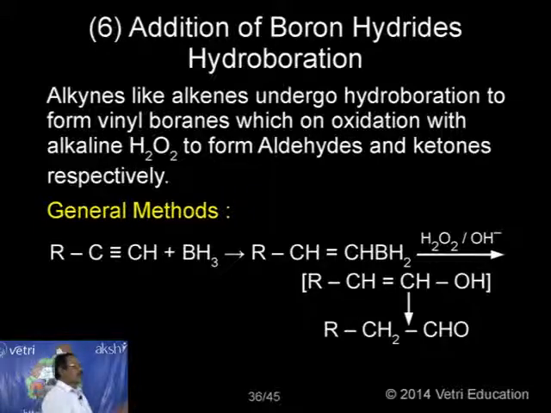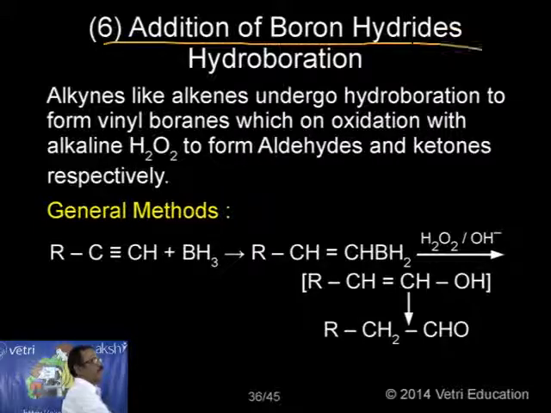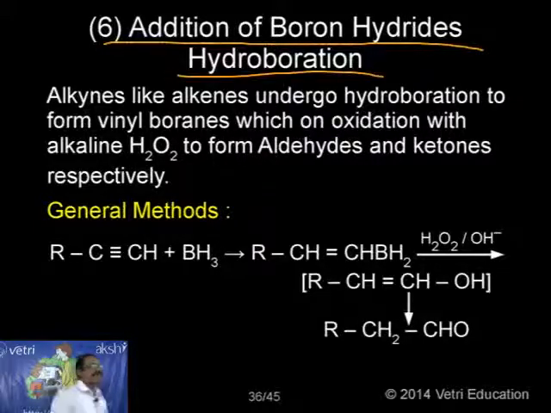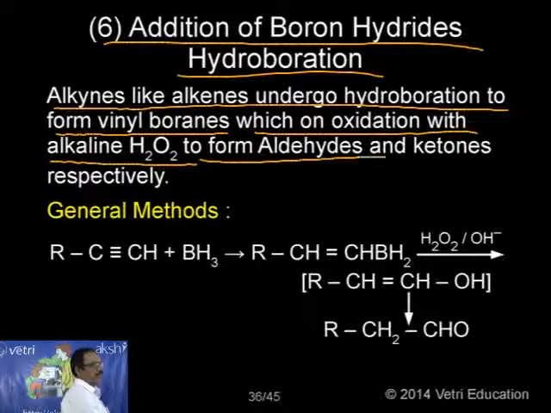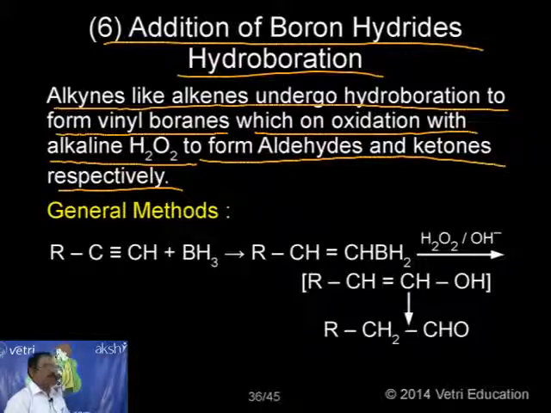Let's go to the next. Now, another most important one: addition of boron hydrides. The name reaction is called hydroboration. Alkynes, like alkenes, undergo hydroboration to form vinyl boranes, which on oxidation with alkaline hydrogen peroxide form aldehydes and ketones, respectively. So again, we are getting aldehyde and ketone with the help of the addition of boron hydride.